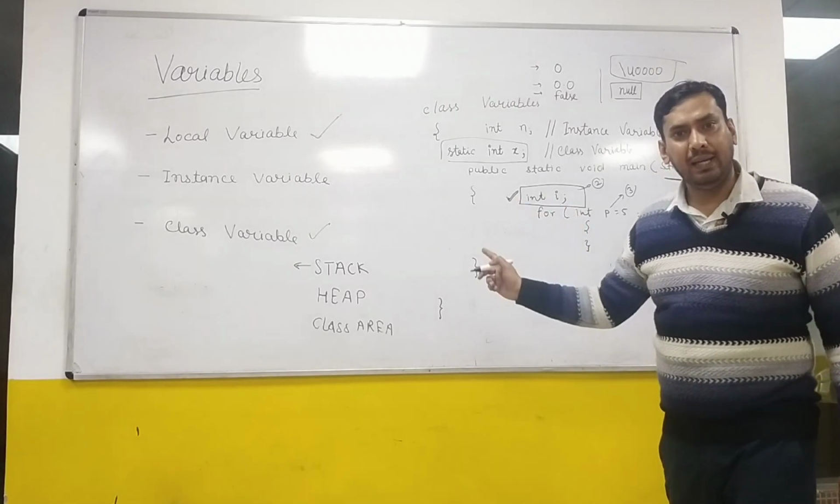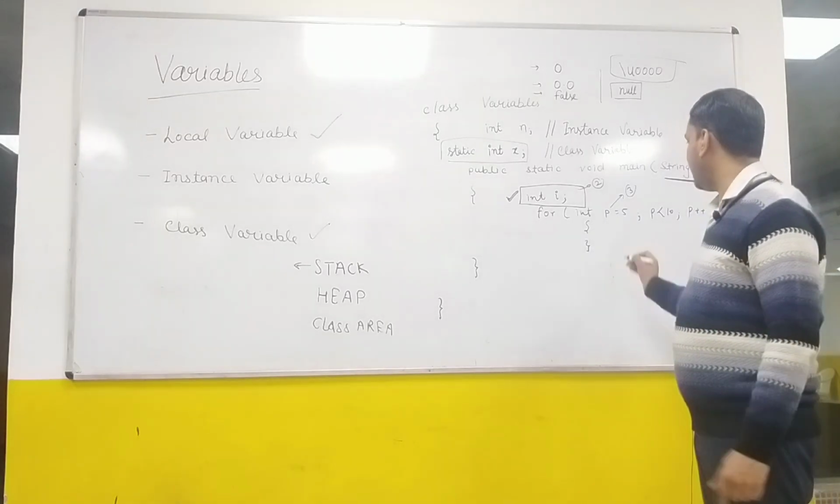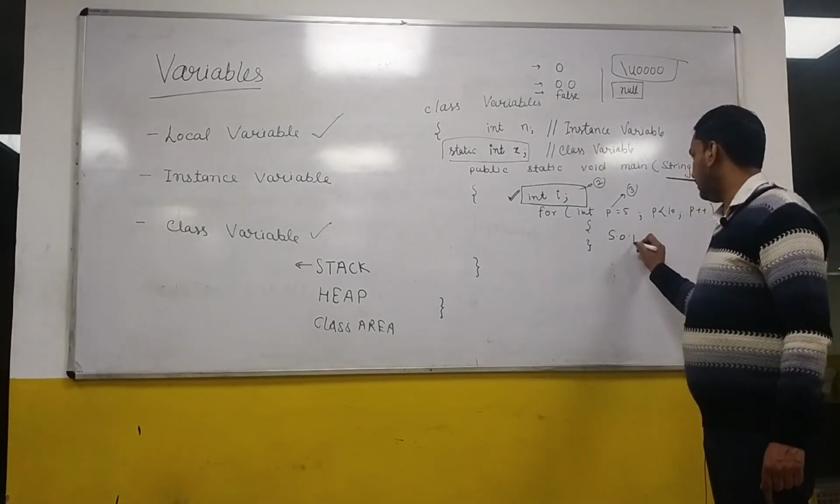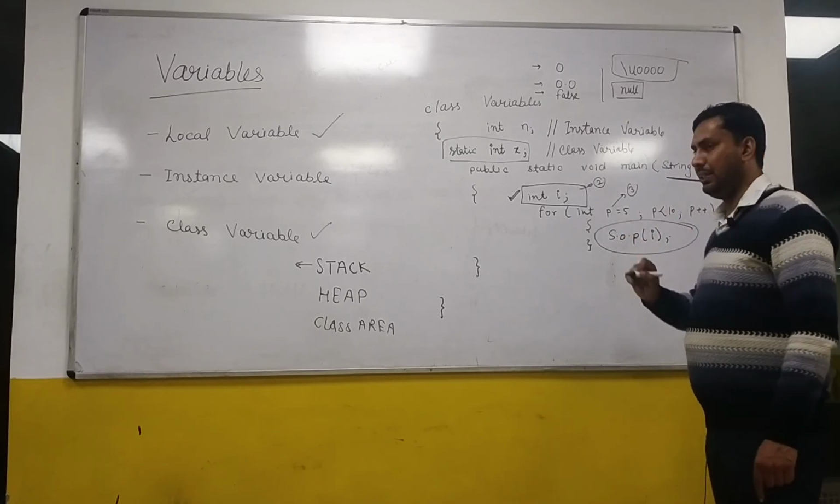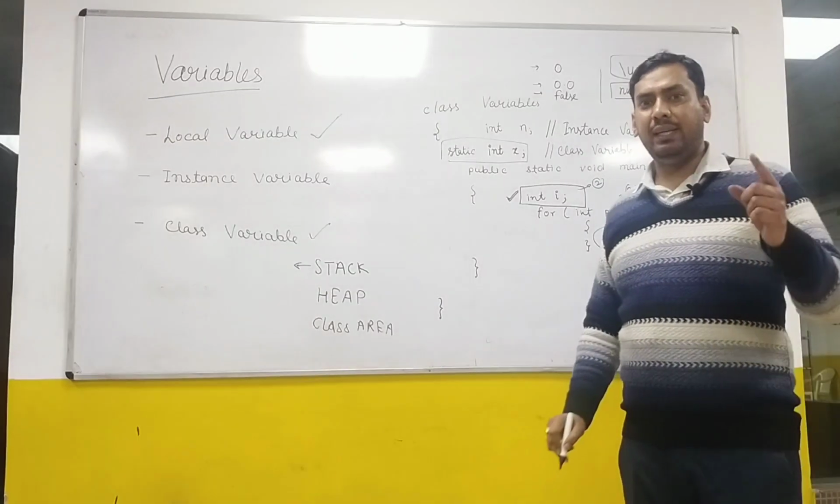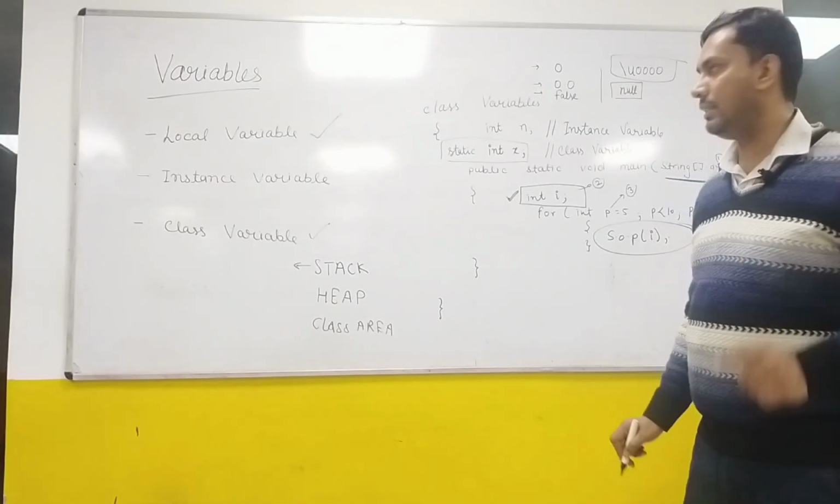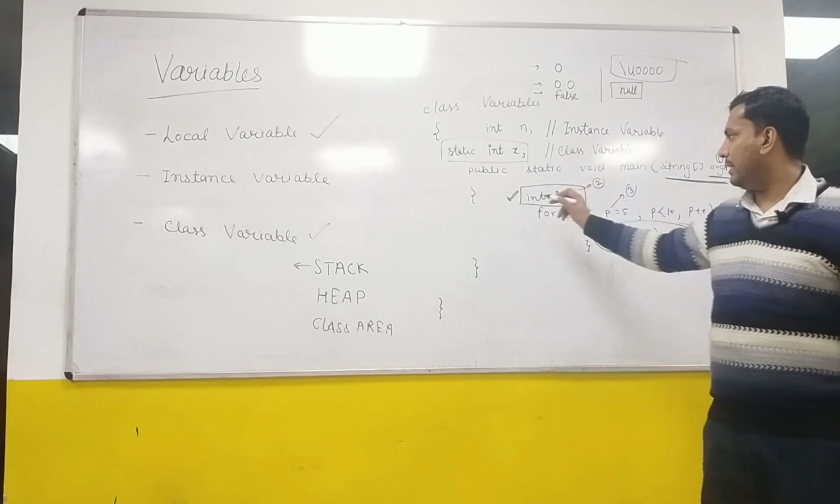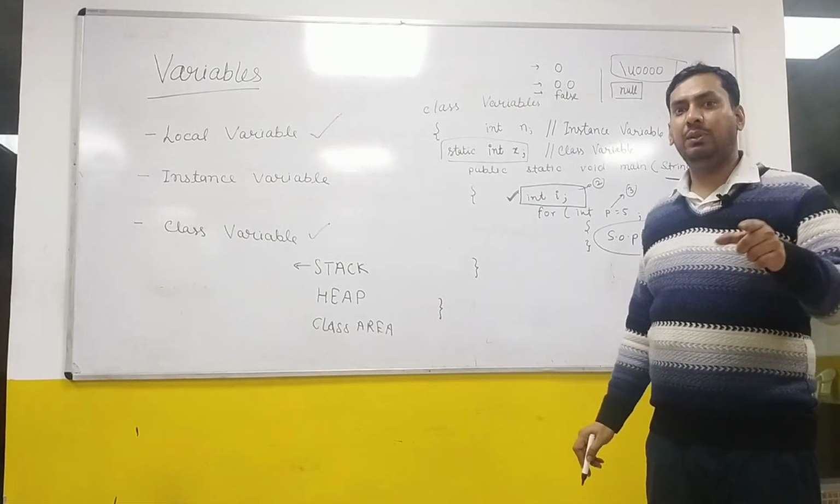So this will compile, but as soon as you try to use it, even if you try to print it here, System.out.println(i), it will give me a compilation error. It will say variable i might not have been initialized. So this is the important concept: if you are declaring a local variable, you must initialize it before using it.